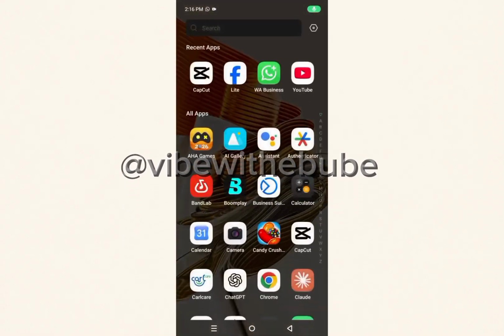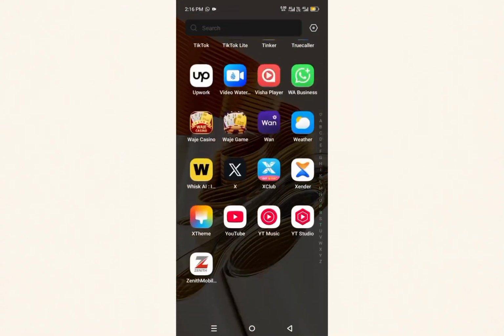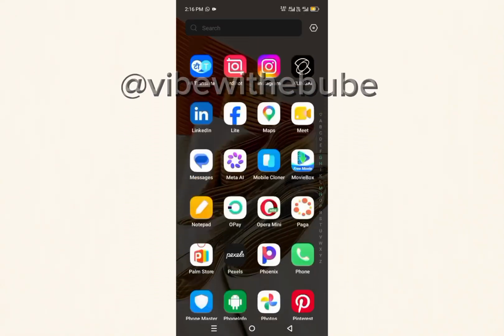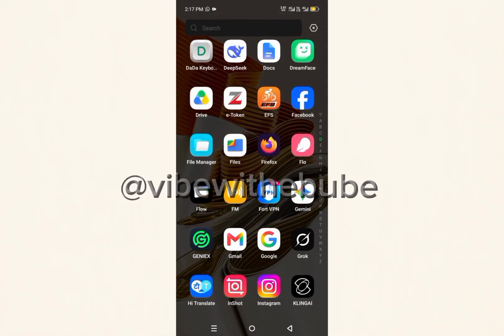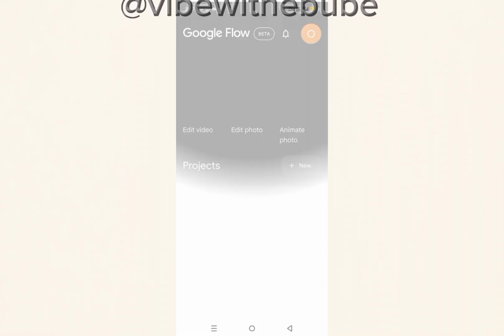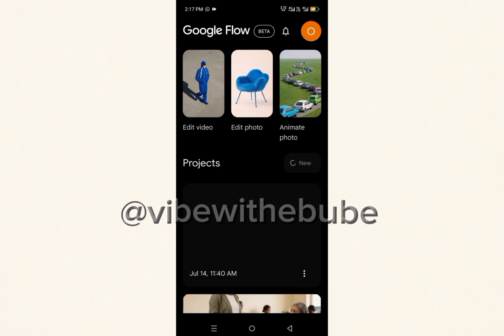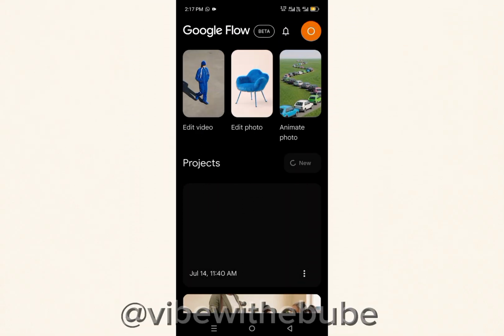Let's head over to the next one. Now for the next part, we'll be using Flow AI. Mind you, you can use the website or the app. I just prefer using the app to the website. I don't know if I'm the only one. Mind you, everything that happens on the website also happens in the app.